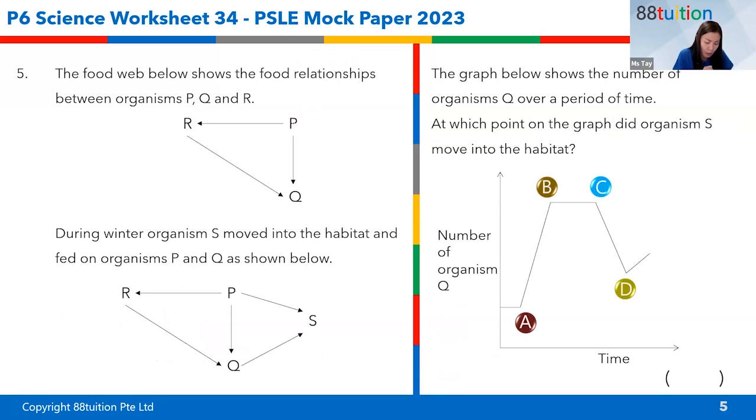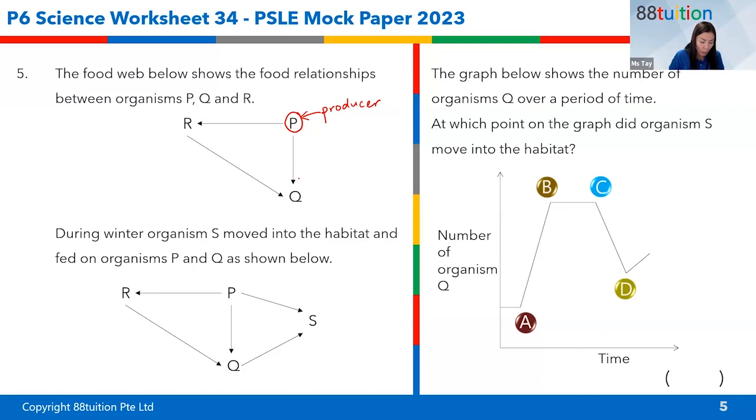Tell me, what is P? What do you think is P over here? The producer. Usually I like to circle the producer. It's not that because it's a letter P, so we call it producer. It is because it eats nothing, right? It consumes nothing. It's in fact being eaten by R as well as Q. So if you were to look at R and then at Q, both of them actually eat P, but Q also eats R. So far, so good, right?